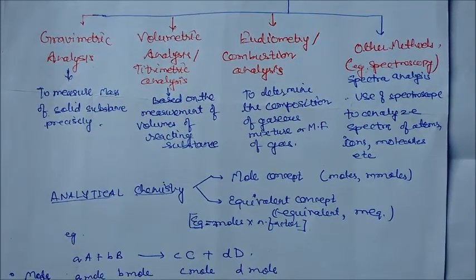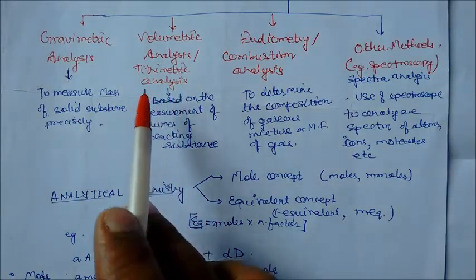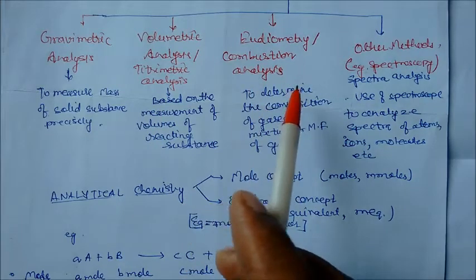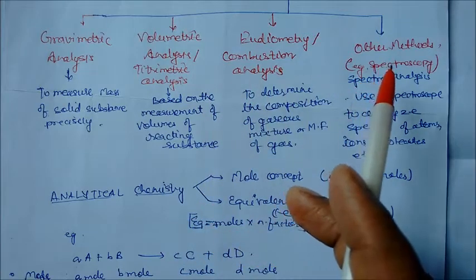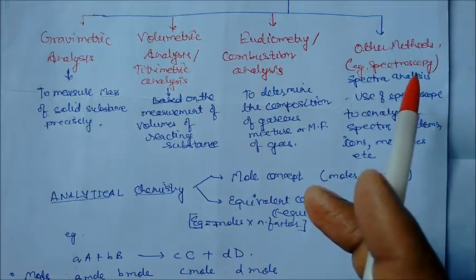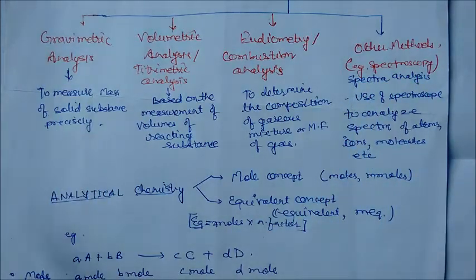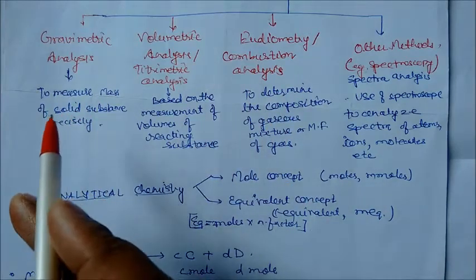One is called gravimetric analysis, then volumetric analysis. Another name of volumetric analysis is tachymetric analysis. Then eudiometric or combustion analysis, which is another type, eudiometry. Then one is spectroscopic or spectra analysis. So there are different types of analysis. First let us see the meaning of all these types.